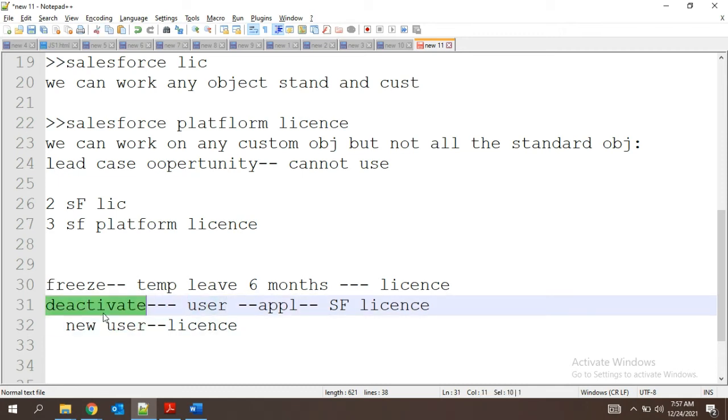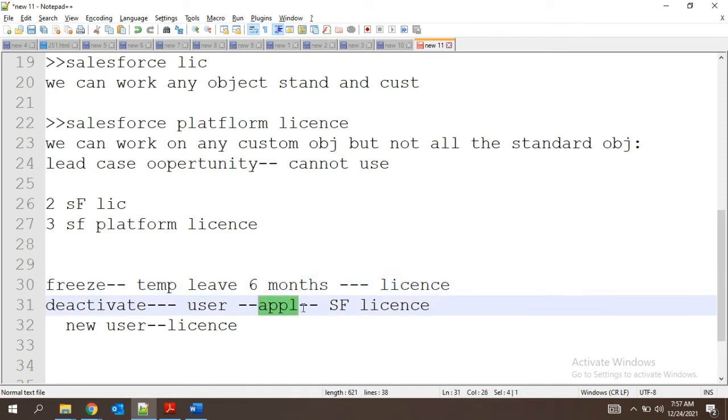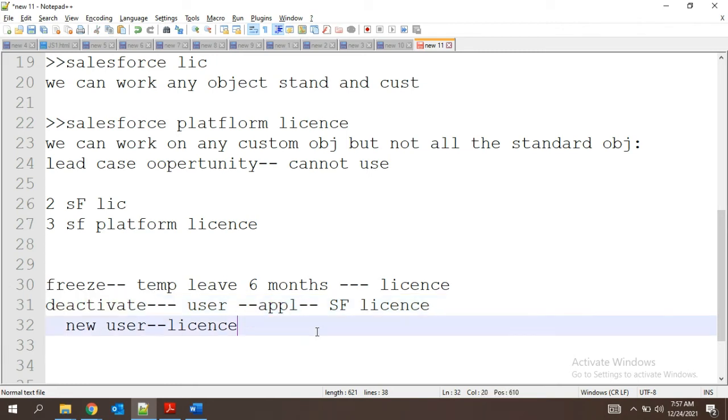At that moment, we have to do a temporary freeze for that user, so that since the user is not working in the organization, he should not be able to log in. But meanwhile, we are doing the background processes to give clearance for him. So once everything is done, we can deactivate the user. Okay. Understood, guys?